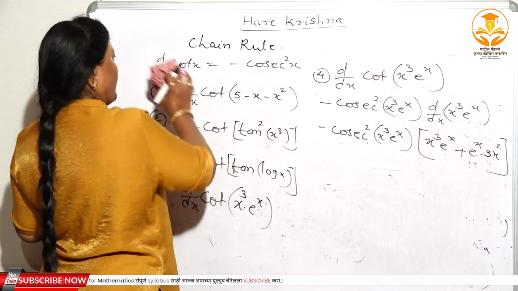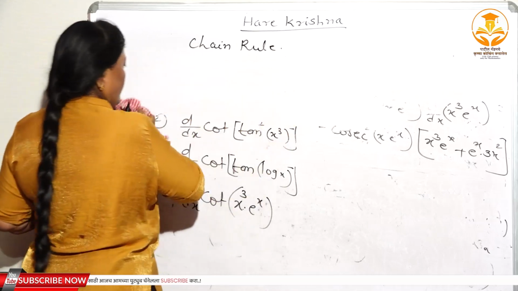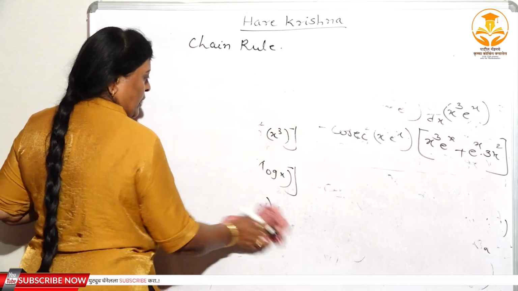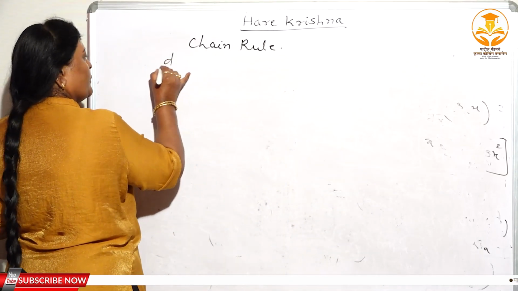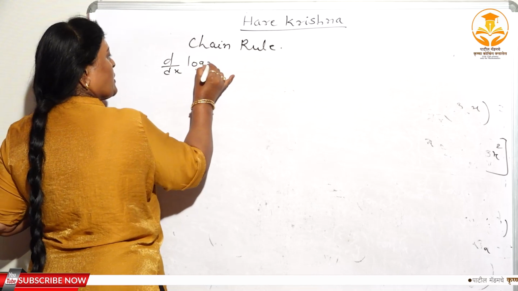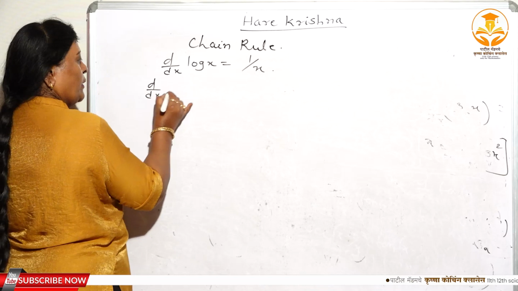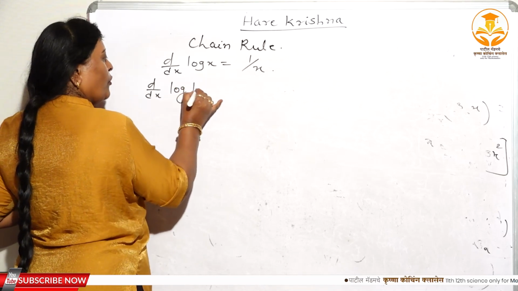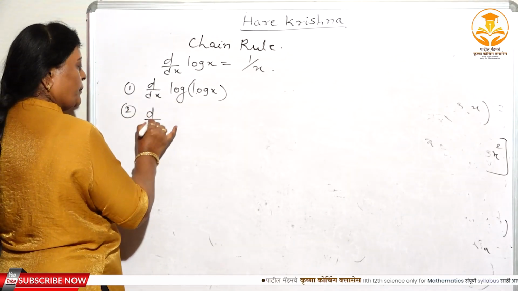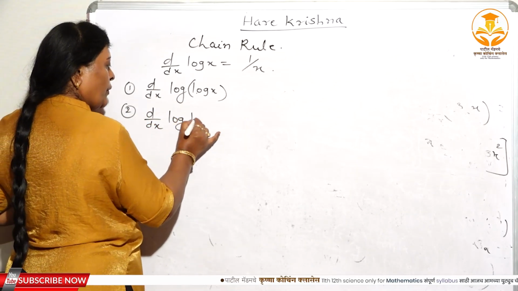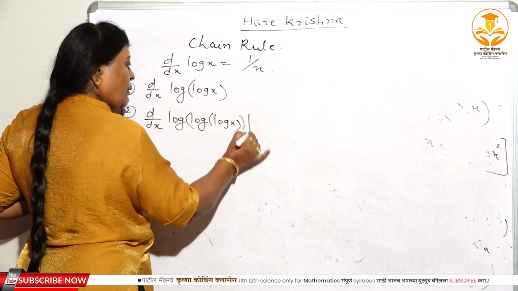Logarithmic function. Again, I will take problems on the chain rule of the logarithmic function. See here, d/dx of log x. What is the derivative of log x? 1 by x, right? One simple one here. First, d/dx of log(log x). Second, d/dx of (log(log x))².